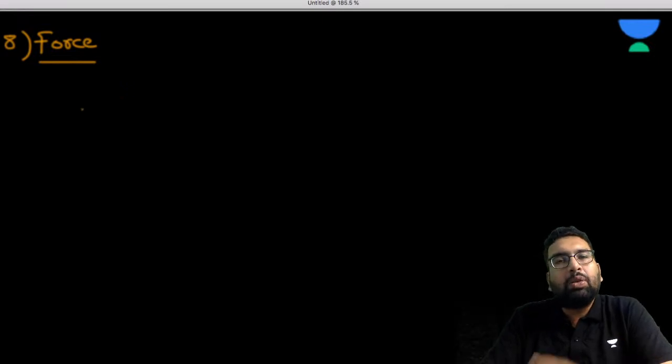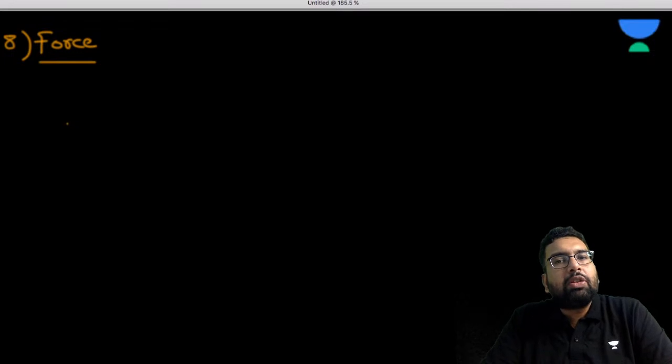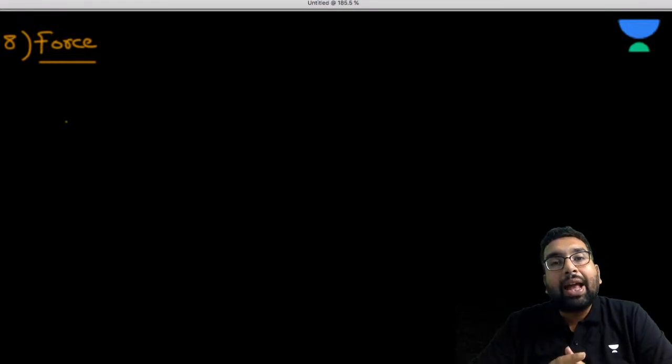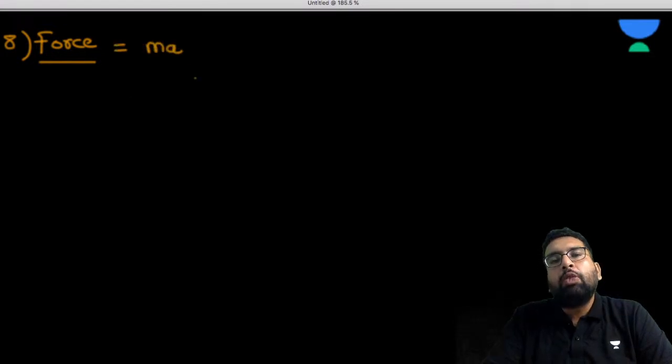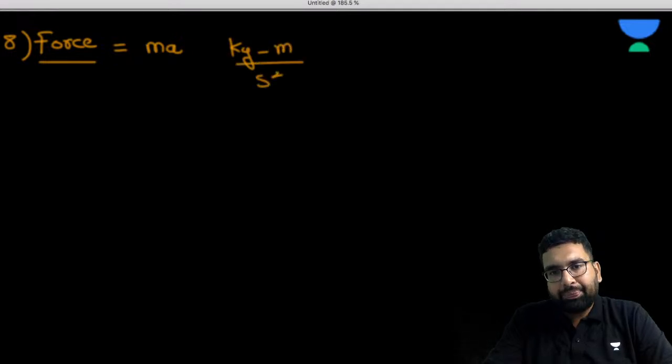It will save time also, because in competitive examination, not only you must solve the question, but you must solve them in the right frame of time. So what is this force? Sir, we know that Newton told us force is equal to mass into acceleration. So what is going to be the unit of it? The mass is in kg, acceleration is meter per second square.